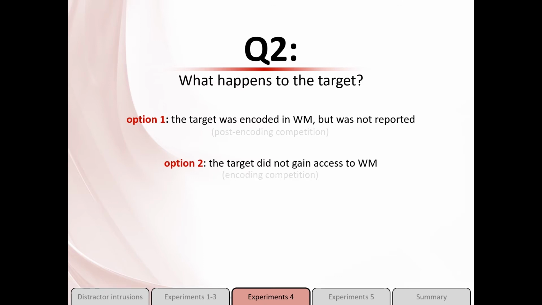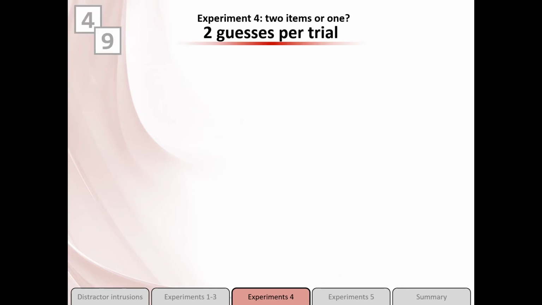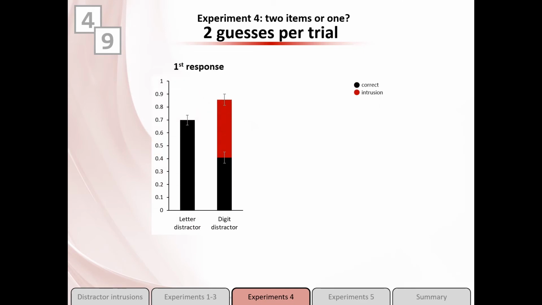In the fourth experiment, we simply allowed participants to have 2 guesses regarding the identity of the target instead of 1. For the first response, we can see that the behavioral results replicate. Next, we examined the second responses. Specifically, we focused on trials where the first response was already a distractor intrusion.